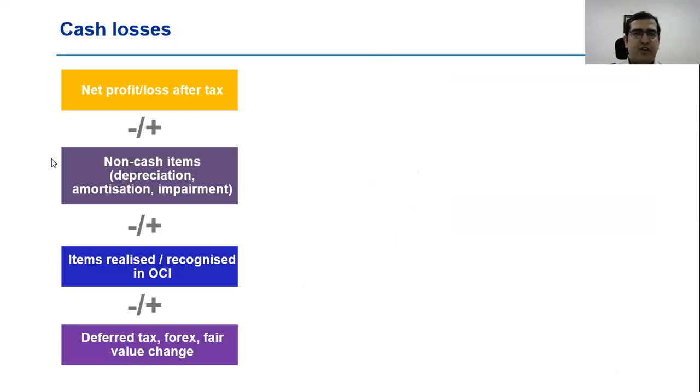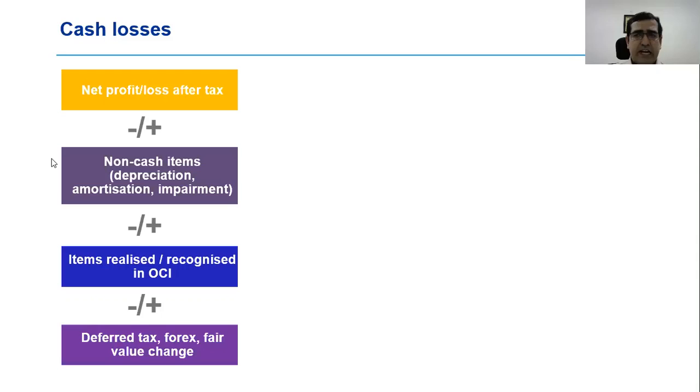The next item that the auditor needs to look at is whether the company has incurred cash losses in the particular financial year or in the preceding financial year. The term cash losses, unfortunately, does not feature in any of our accounting standards. Neither does it feature under the Companies Act.